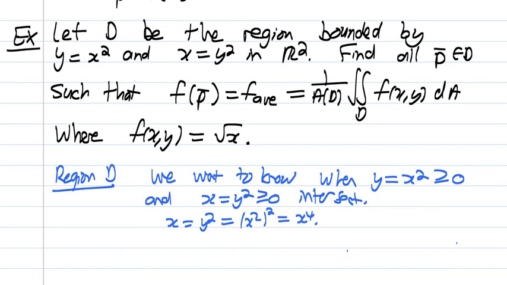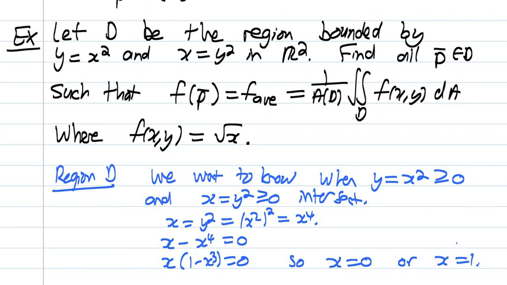And so we now have to solve when x minus x to the power 4 equals 0. So we get x times (1 minus x cubed) equals 0. So x is equal to 0 or x is equal to 1.